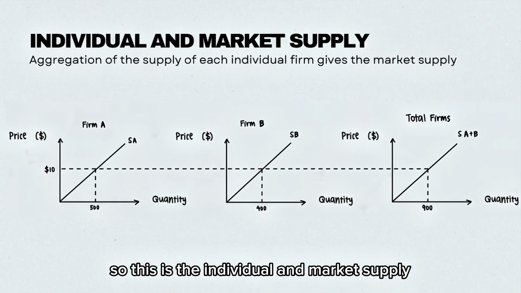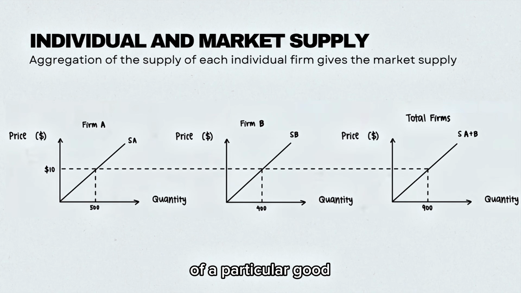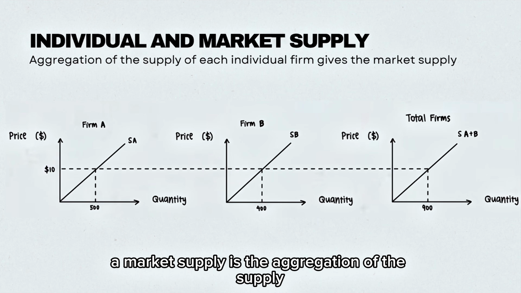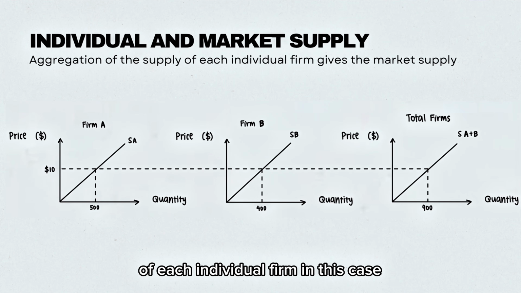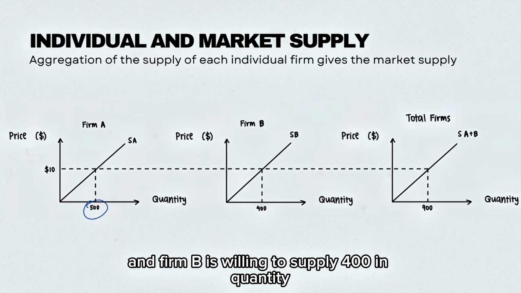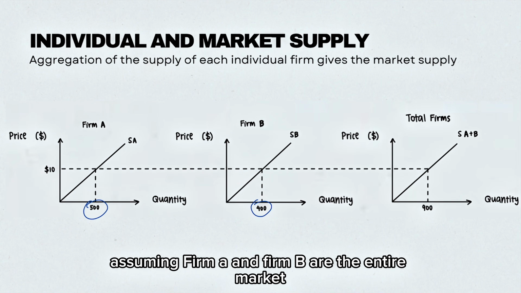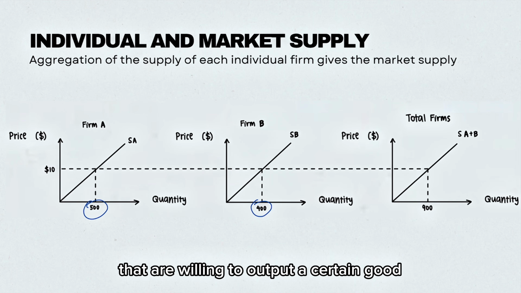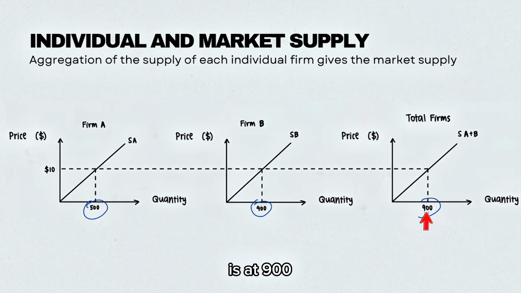So this is the individual and market supply of a particular good. A market supply is the aggregation of the supply of each individual firm. In this case, firm A is willing to supply 500 in quantity, and firm B is willing to supply 400 in quantity. Assuming firm A and firm B are the entire market, the total that firms are willing to output of a certain good is 900. This is the market supply.